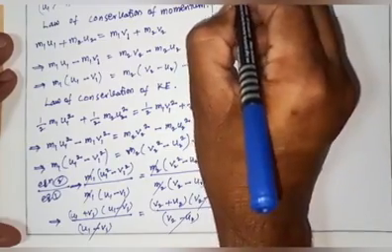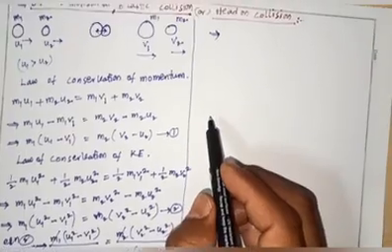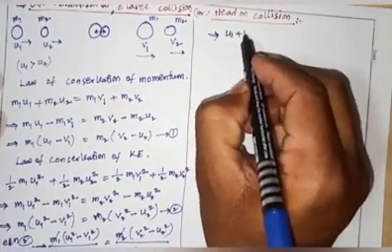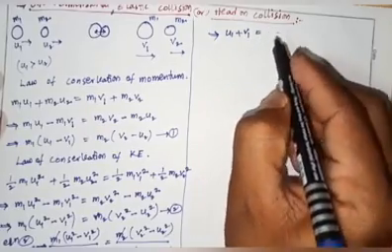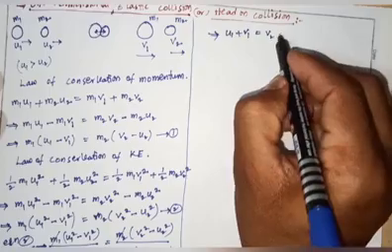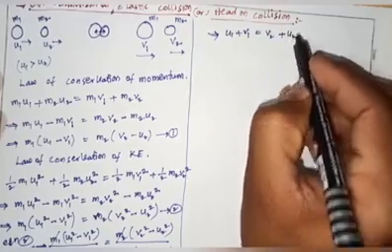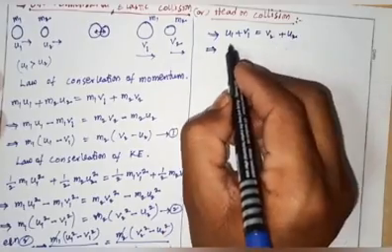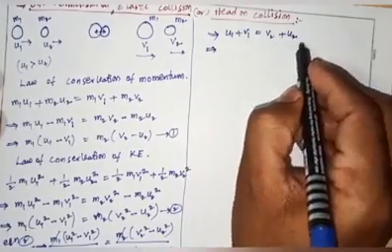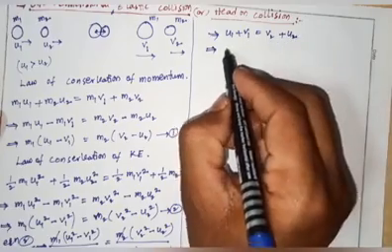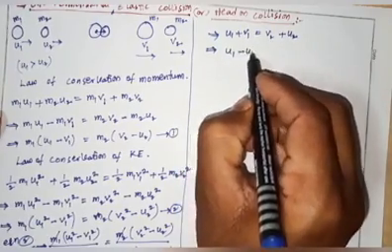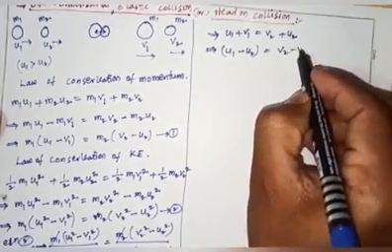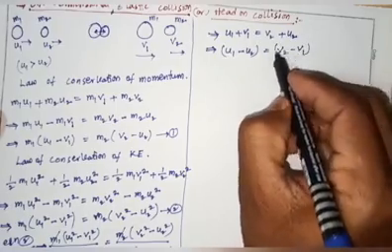From this equation, u1 plus v1 equals v2 plus u2. Here the u2 term is taken to the left side and the v1 term to the right side. So u1 minus u2 equals v2 minus v1.